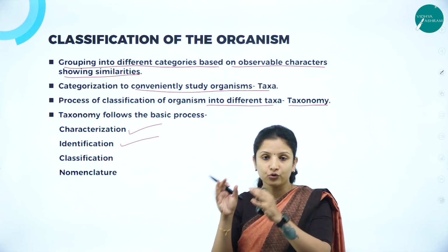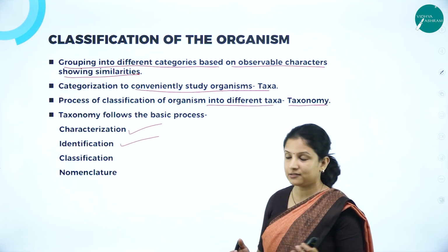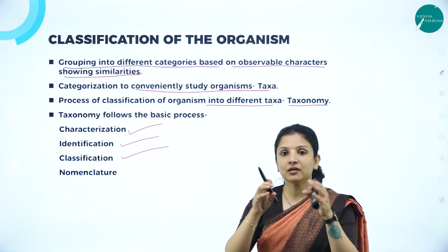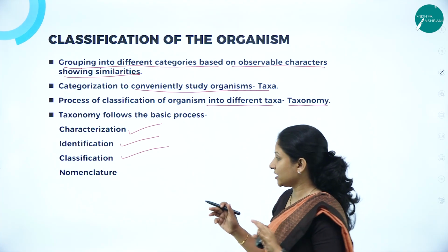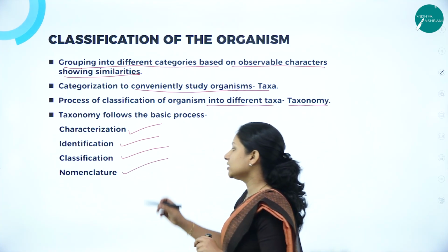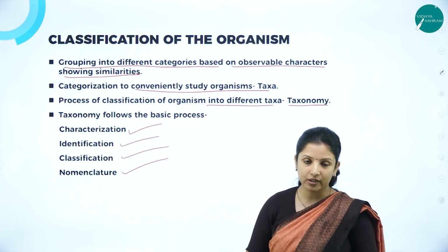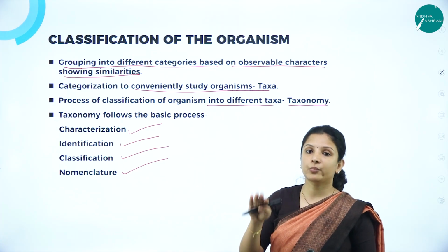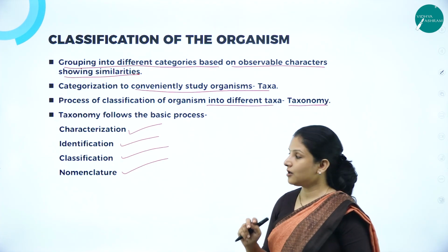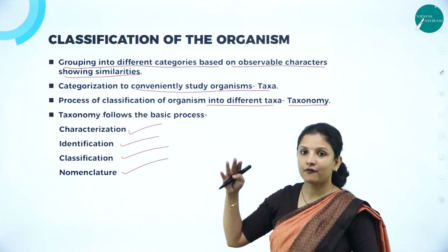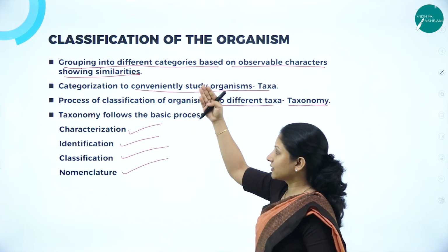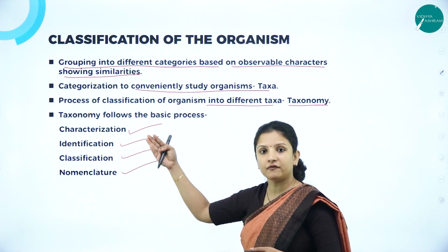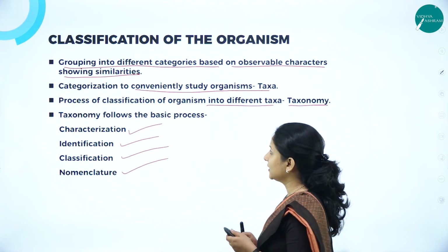Okay, to which group can you further categorize them into? Next is classification. You place them under different taxas. That is classification. Next, after that, finally, you go in for naming that particular organism, either based on the person who discovered that particular organism or based on the characteristic of that particular organism. So, taxonomy follows this basic step wherein characterization, identification, classification and finally nomenclature or naming is done.